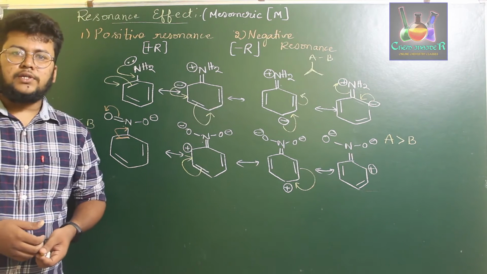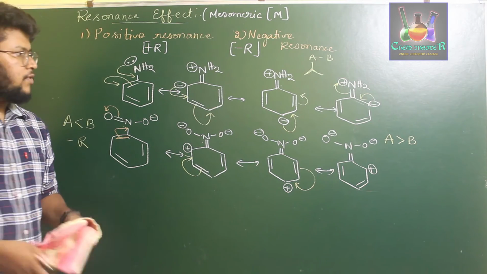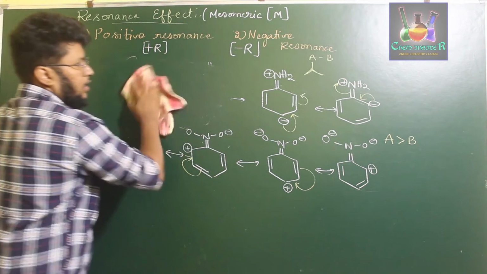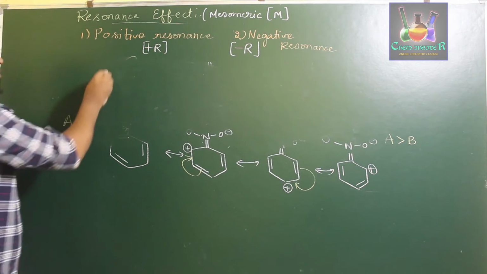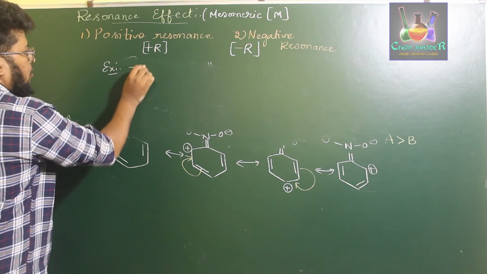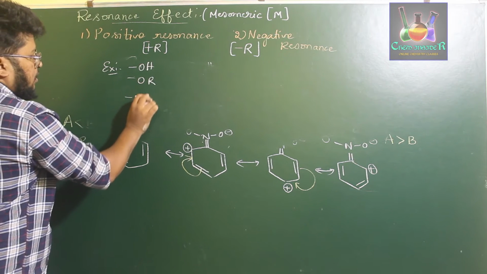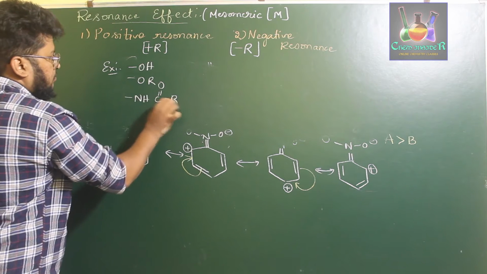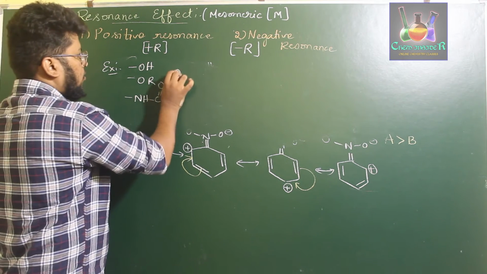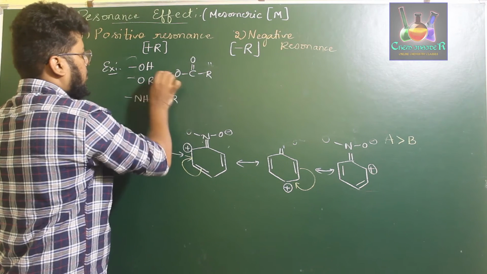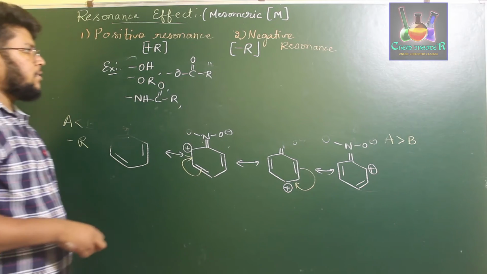Now, for the examples of functional groups which induce the positive resonance effect and the negative resonance effect. Examples for positive resonance effect are OH groups, OR groups, NHC double bond OR groups, or you can also take an ester group of type O, C double bond O, R. So these are all the examples which form positive resonance effect.